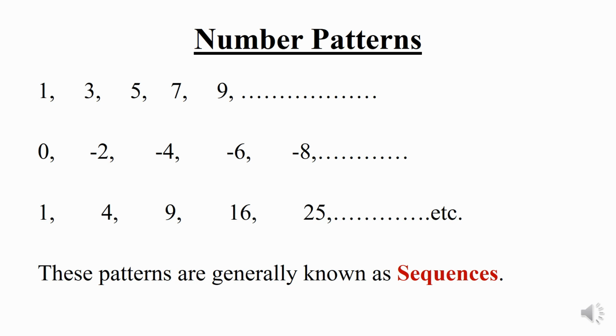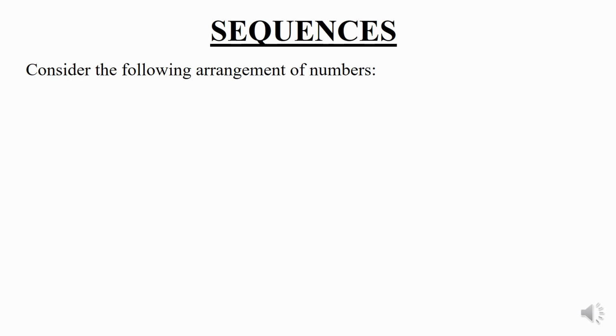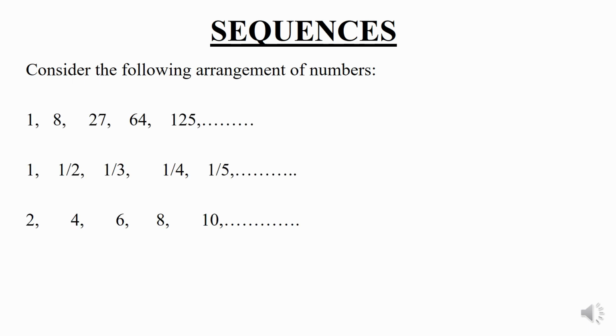All these things we can see in our competitive exams. Each of these arrangements we know as a sequence. Consider the following sequences: 1, 8, 27, 64, 125 and so on; 1, 1/2, 1/3, 1/4, 1/5 and so on; and in the last example, 2, 4, 6, 8 and 10. Look at the first example: they are all the cubes of the natural numbers.